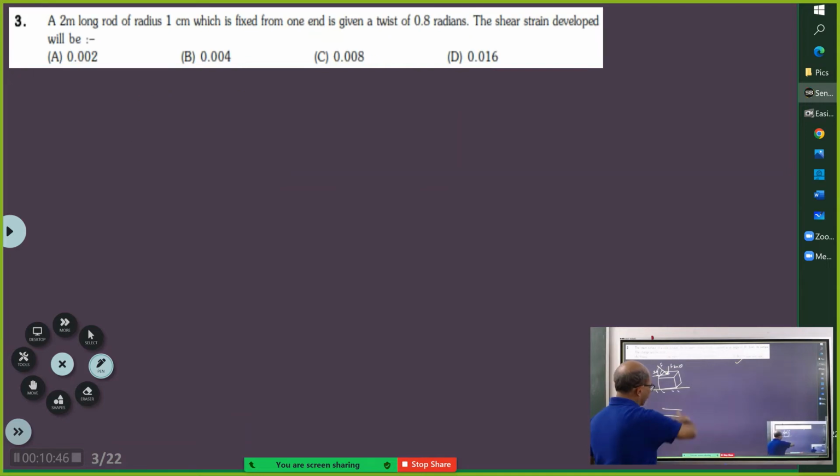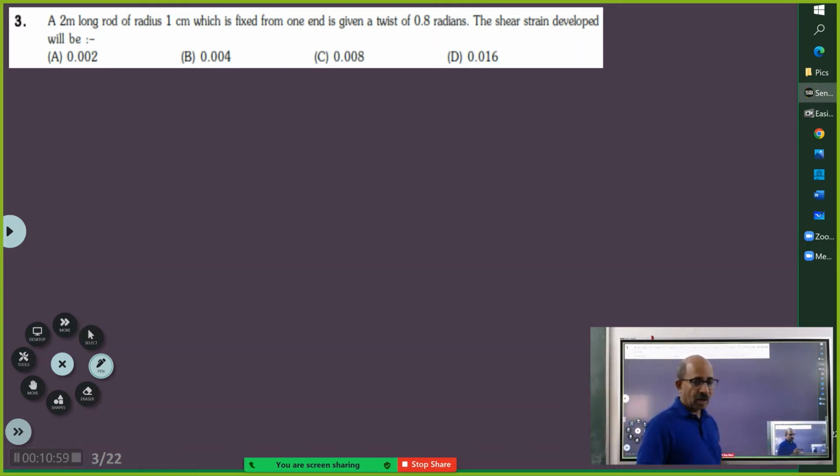Next question: a 2 meter long rod of radius 1 centimeter, which is fixed at one end, is given a twist of 0.8 radian. The shear strain developed will be? Okay, so it's a rod which is twisted. Come on, think. I'll give you 5 minutes time. Think. If you don't know, you develop the required formula for this, and you should solve.